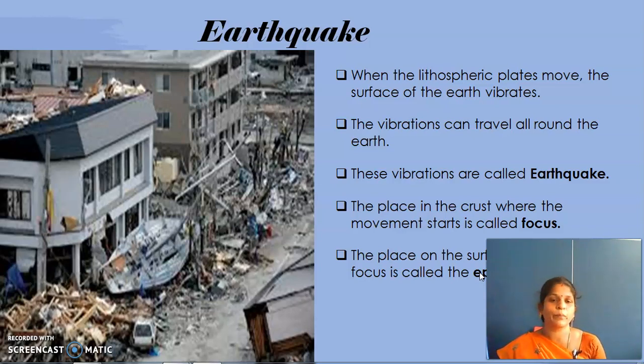How is it? The place in the crust where the movement starts is called the focus.